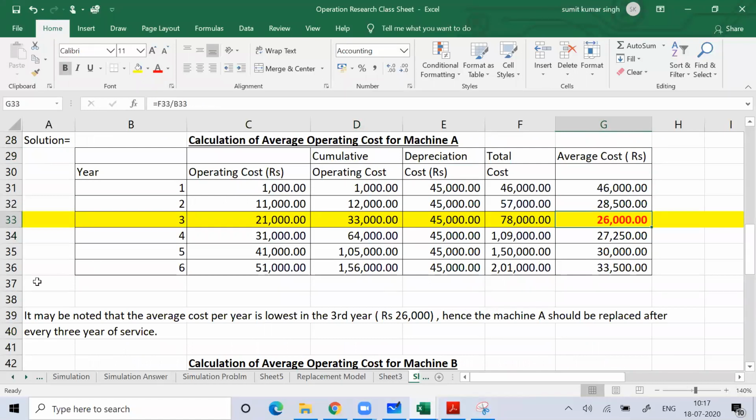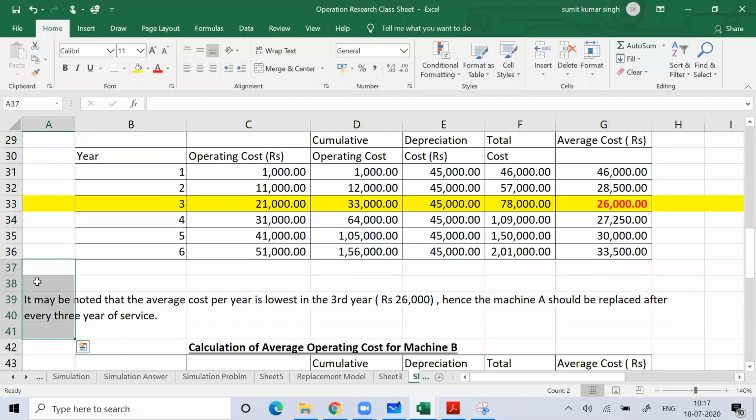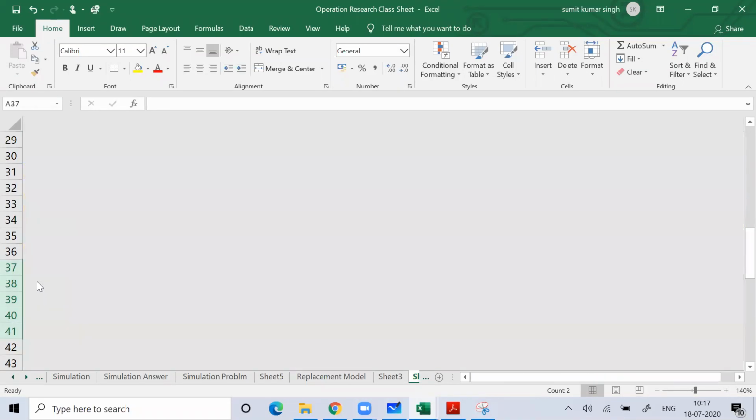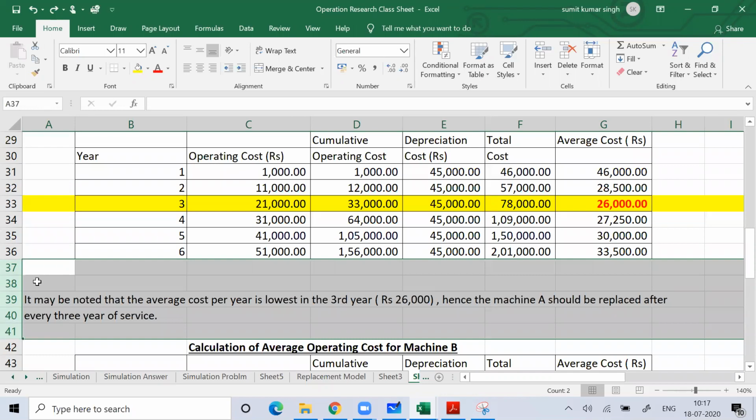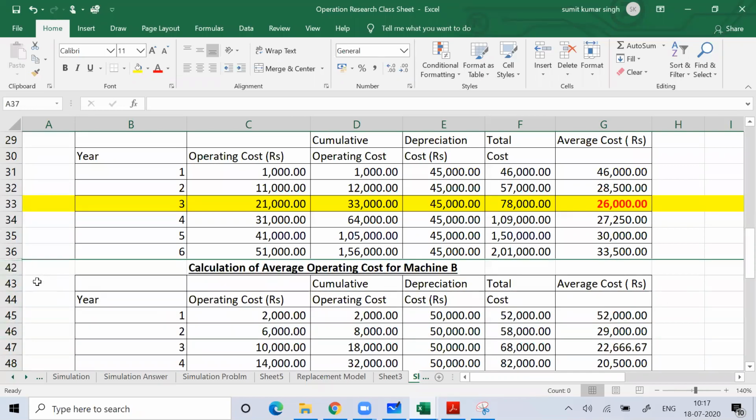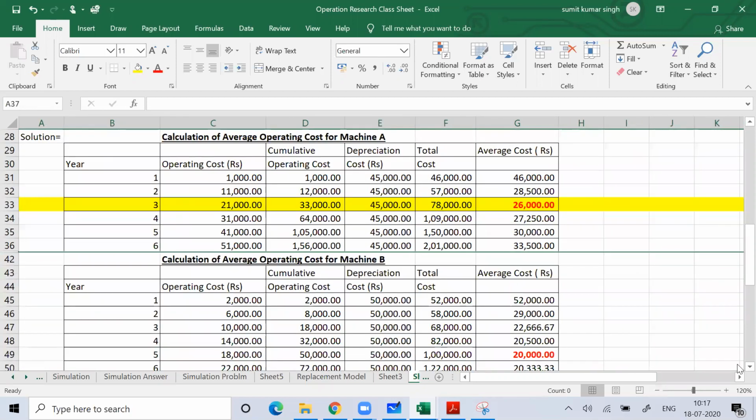So if you compare machine A and machine B, you can easily understand that the average cost per year for machine A is 26,000, while the average cost per year for machine B is 20,000.